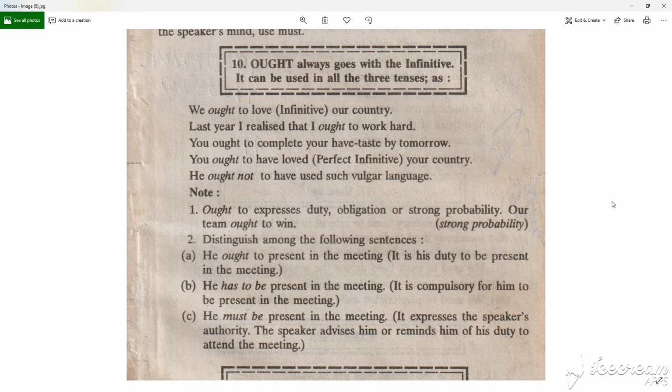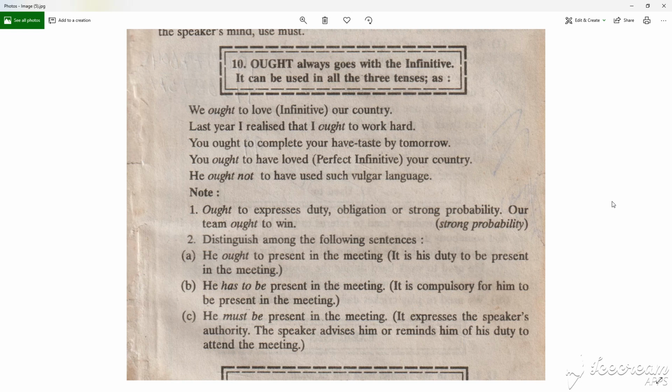Note, ought is used to express duty, obligation or strong probability. Our team ought to win. Strong probability. Distinguish among the following sentences. He ought to be present in the meeting. It is his duty to be present in the meeting. He has to be present in the meeting.